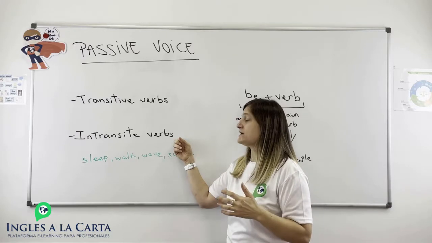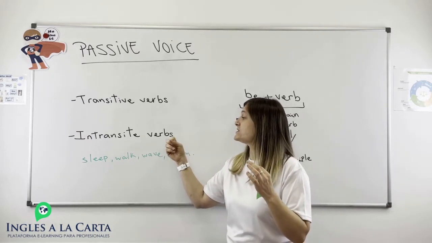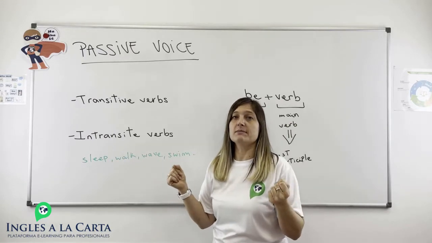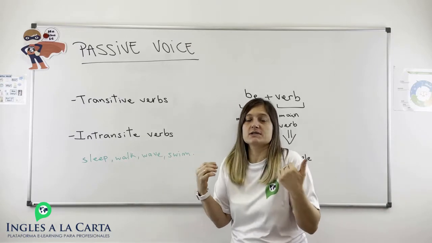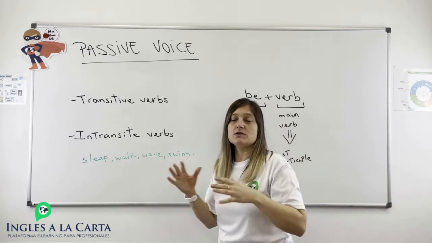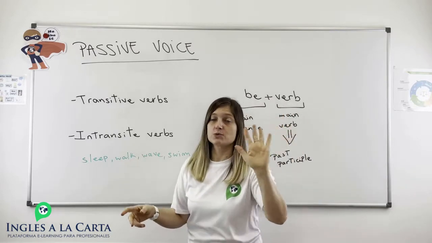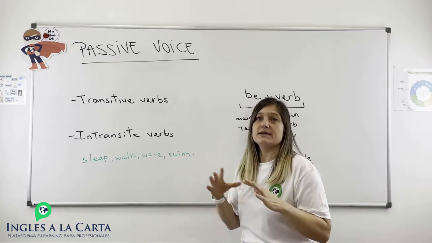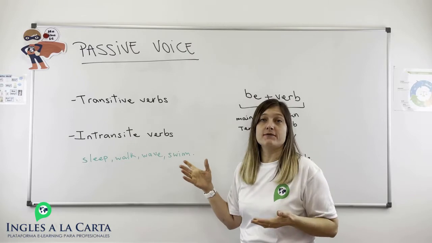We have intransitive verbs. These verbs are the ones which make a complete sentence. For example, I sleep. That's all. You don't sleep something or you don't sleep an object. You sleep, I sleep. I walk, I wave. This is to wave, to say hello, to say bye-bye. I swim, and that's a complete sentence. These verbs are intransitive verbs.